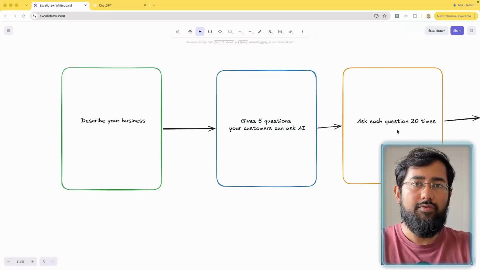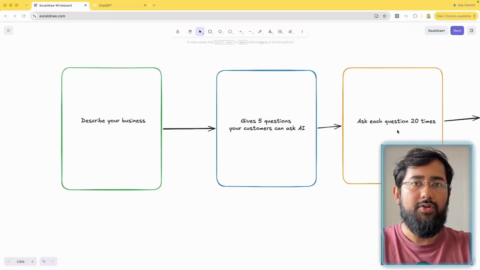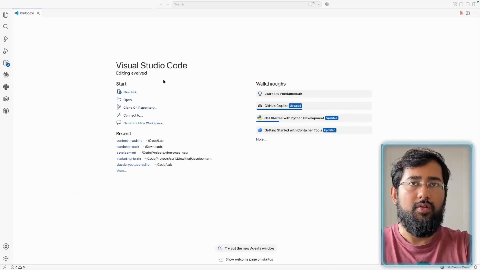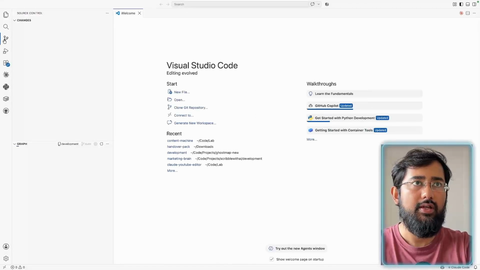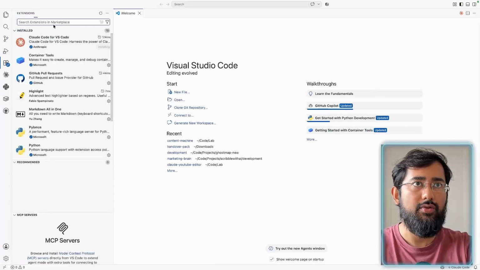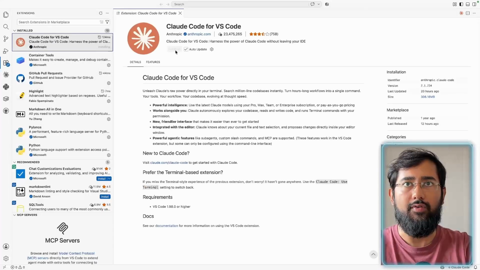So we'll be building both of these parts in today's video, and we'll be using Claude Code for that. We will be using Visual Studio Code, which is a very popular IDE, and we'll be using the extension of Claude Code over there. So let's get started. You should have Visual Studio Code installed on your system, so you can easily do that. Okay, so I've opened up Visual Studio Code on my system, and I already have the Claude Code extension installed. Now, if you don't have it, you can just search for Claude Code in the extensions section over here. So you can just search for Claude Code for VS Code, and then you can easily install it with a single click over here, right?